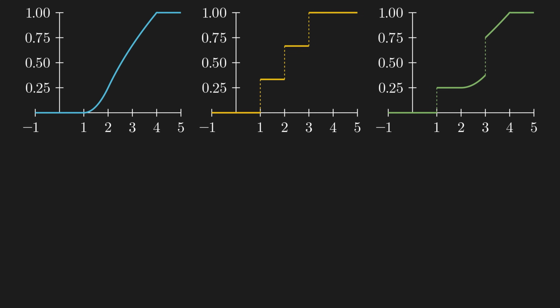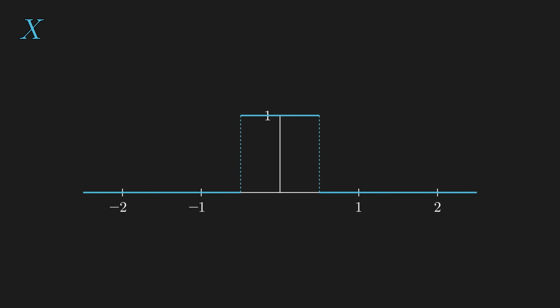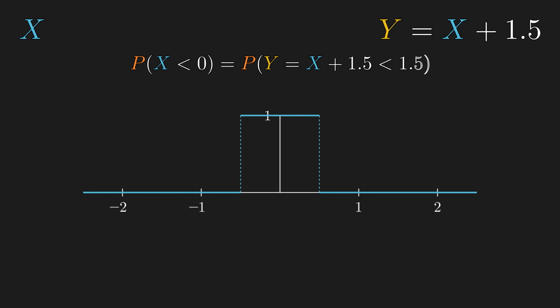So we looked at several different distributions: continuous, discrete, and mixed. And the central idea behind creating random number generators of any distribution relies on transformations of random variables. So let's start with some basic intuitions. Let x be a random variable which is uniformly distributed from -1/2 to +1/2. Then how is another random variable y distributed, given that y is x plus 1.5? Y would simply take all the allowed values of x and add 1.5 to it. And all the same probability rules apply to y as long as you add 1.5 to x. So it's not too surprising that y is just a 1.5-step shifted version of x.